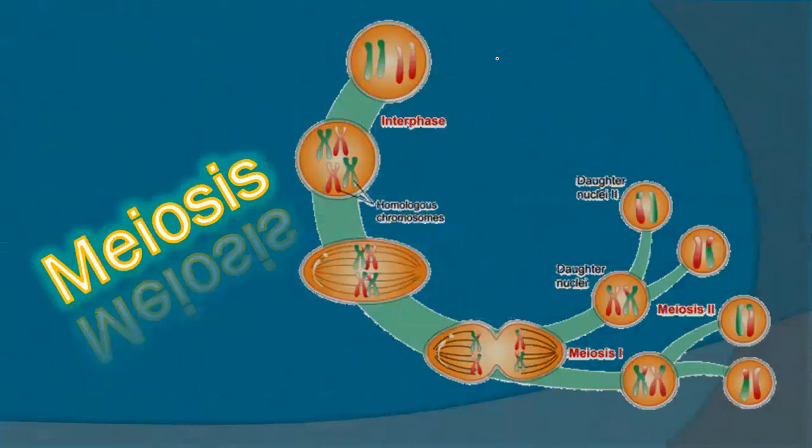So let's get started. Dear students, in the previous lectures, we have finished mitotic division or mitosis, in which one cell is divided into two new cells. So the old cell is said to be the mother cell and the two new cells are said to be daughter cells. And this is according to the third postulate of cell theory, omnis cellulae e cellulae, like new cells arise from the pre-existing cells.